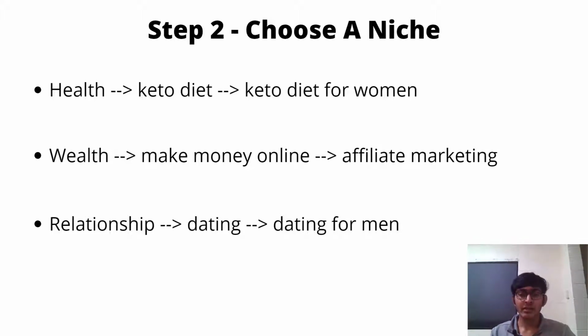So if you are in the affiliate marketing niche, then if someone wants to make money online, you teach people how to make money online only with affiliate marketing. And there is also the relationship niche, which is the main niche, and dating is a sub niche, and dating for men or dating for women or dating for adults, which is a sub niche of a sub niche. So I'll highly recommend you to niche down 2 to 3 steps. Why? Because if you niche down, then people will see you as an authority in that niche, and after that, if you recommend any product or service to your audience, then the audience will be more likely to take your recommendation and buy from you, because they see you as an authority in the particular niche.